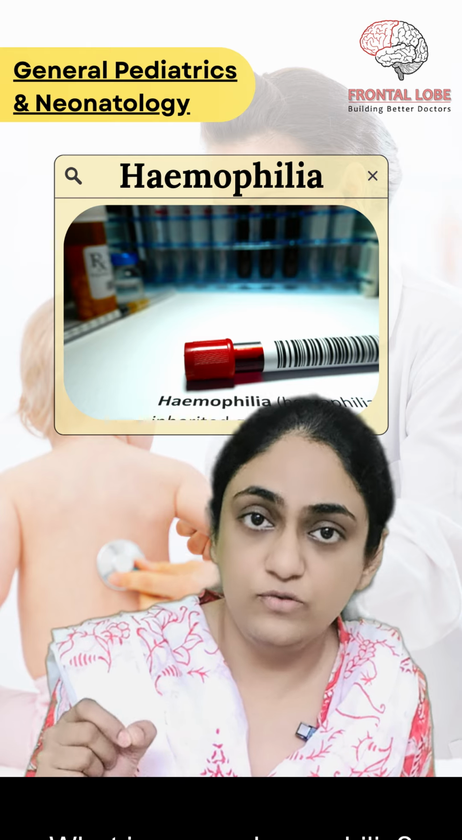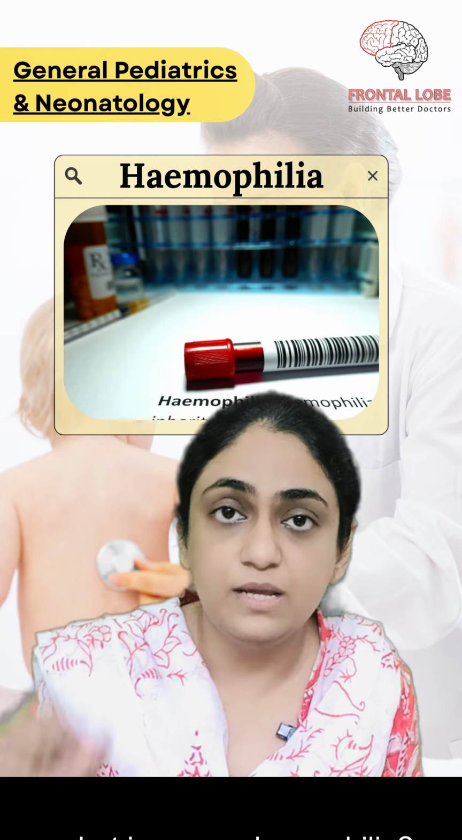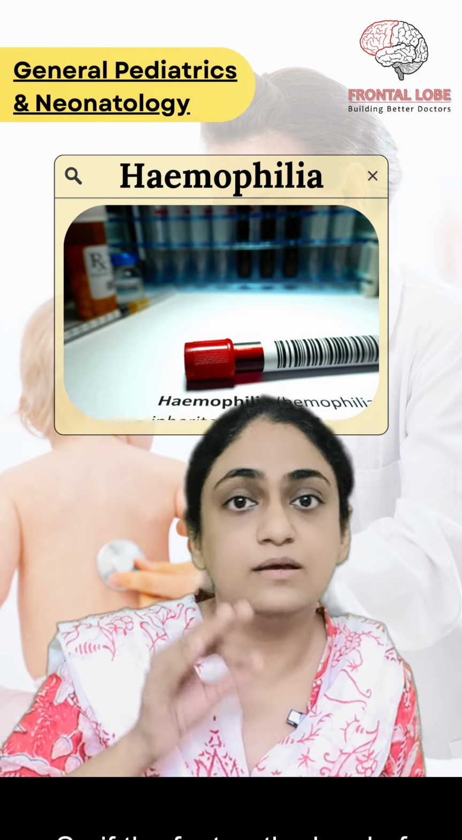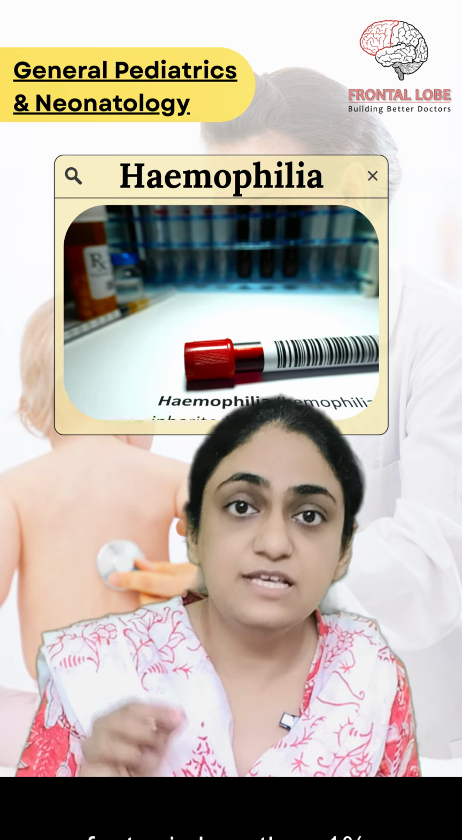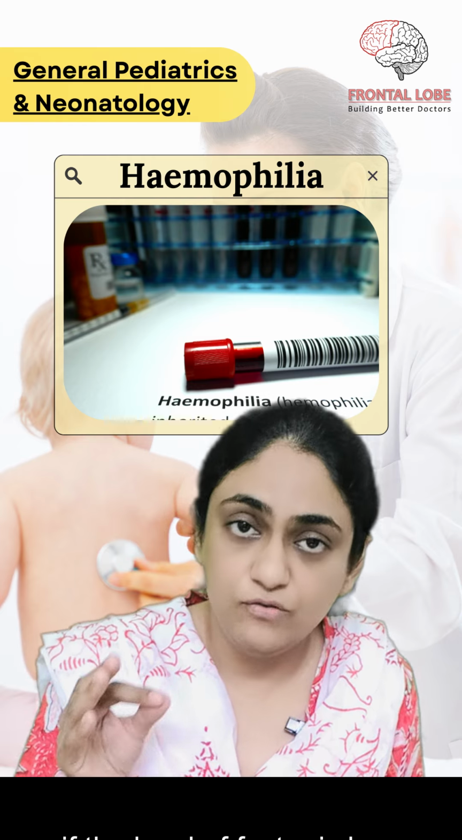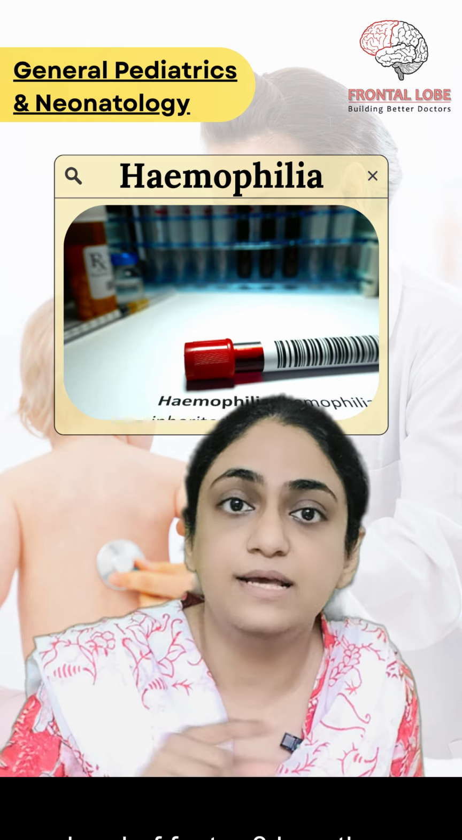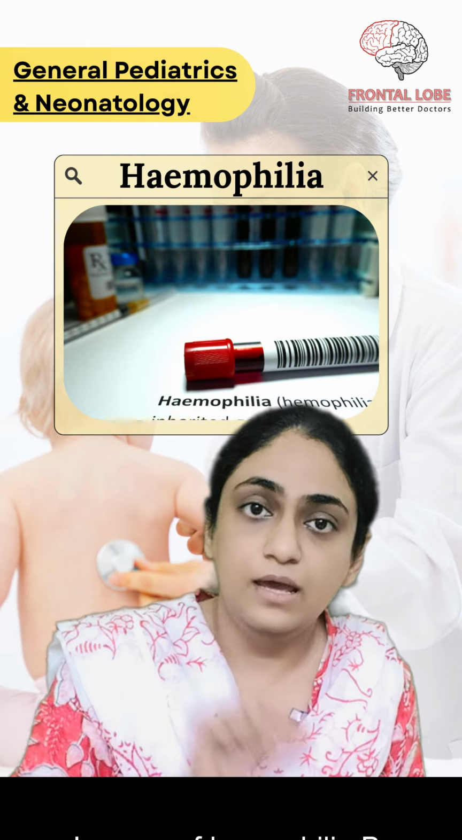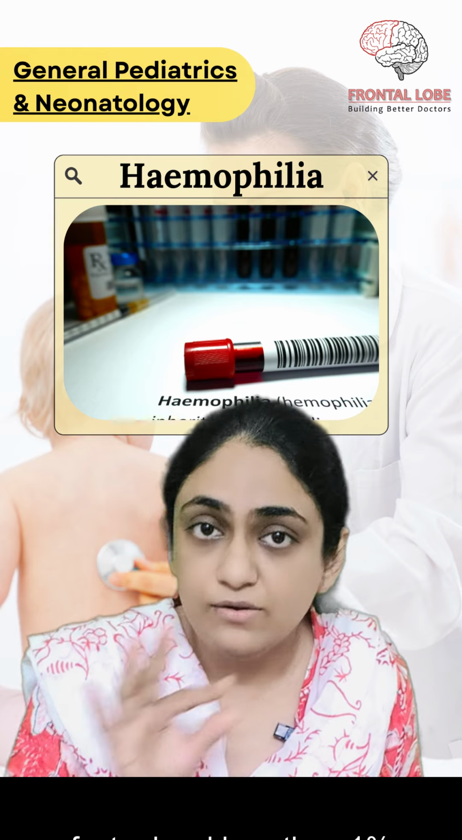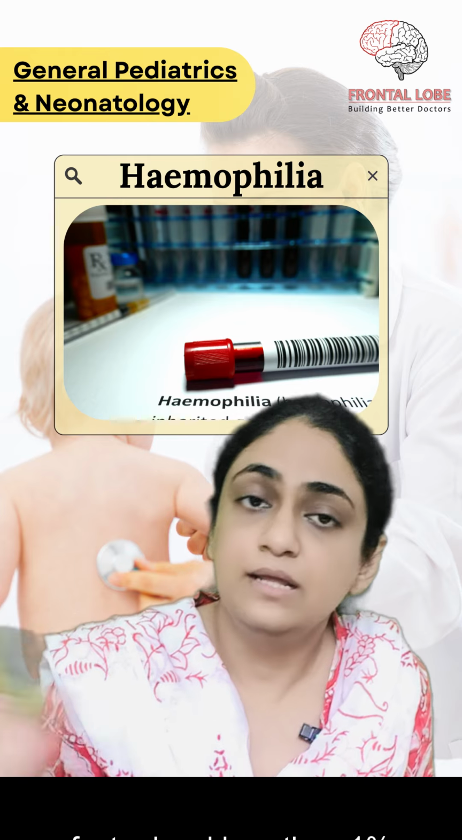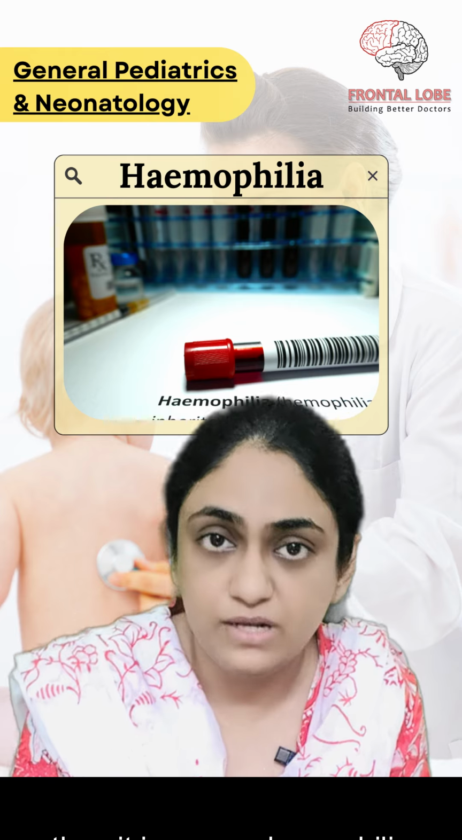What is severe hemophilia? The question they ask, what is severe hemophilia? If the level of factor is less than 1%, in hemophilia A, level of factor 8 less than 1%, severe hemophilia. In case of hemophilia B, where factor 9 level is less than 1%, then it is severe hemophilia.